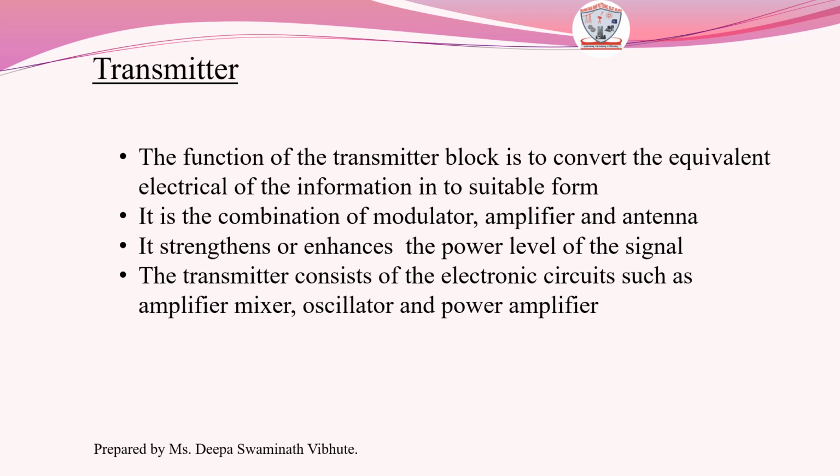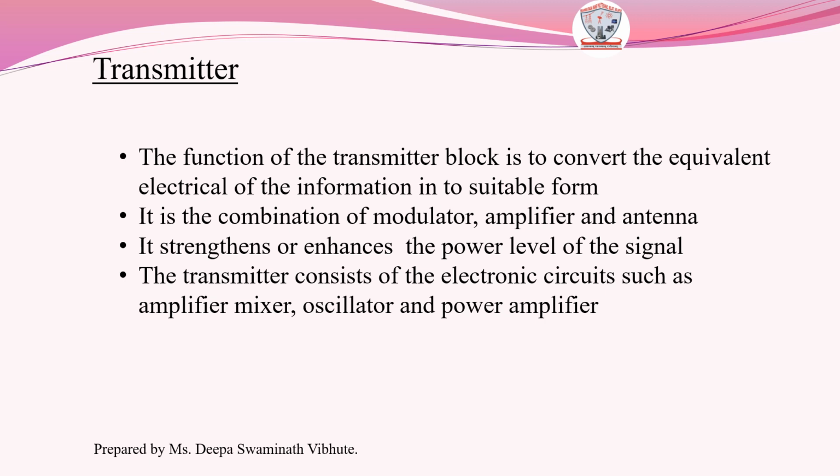Now, in order to send our voice signal over a long distance, we need to take help of another signal. As we know, the frequency of a voice signal is very low. So we require high frequency and high intensity signal to cover a longer distance. So what the modulator does is it changes one of the signal property, that is amplitude, phase and frequency, according to the original message signal.